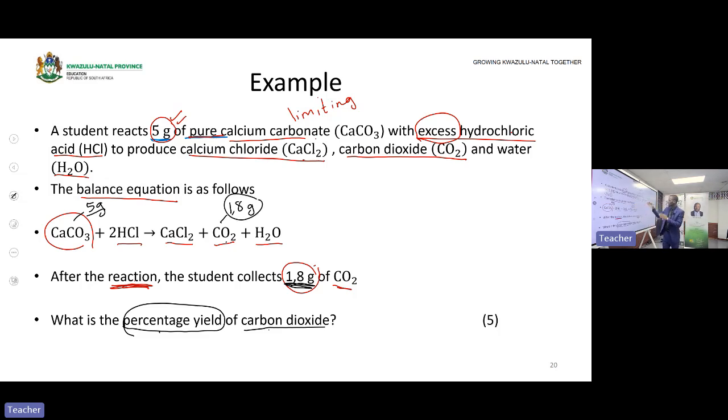What we have here, is it an actual yield or is it a theoretical yield? That one has been collected by the student. That means this one is an actual yield, collected by the student. Then you are required to calculate the theoretical yield. Okay, let us calculate the theoretical yield. Let us move to our next page with this information.